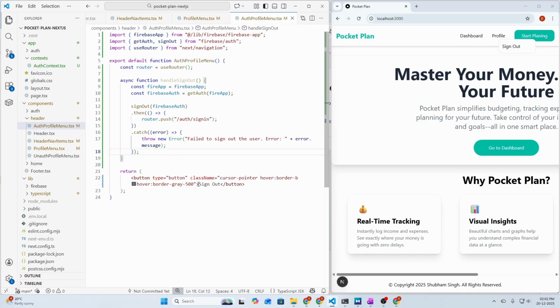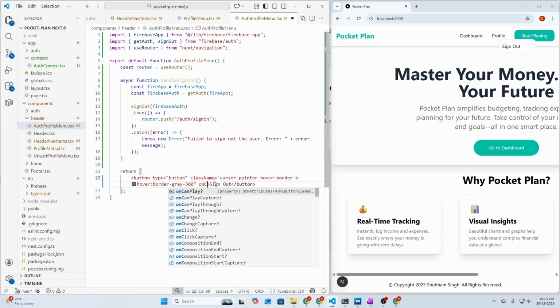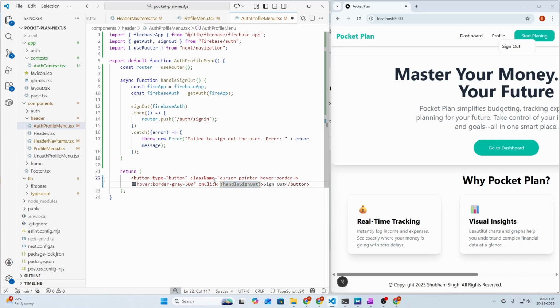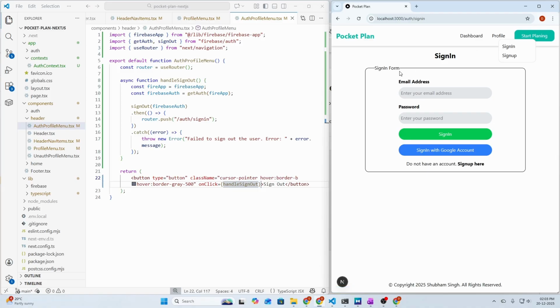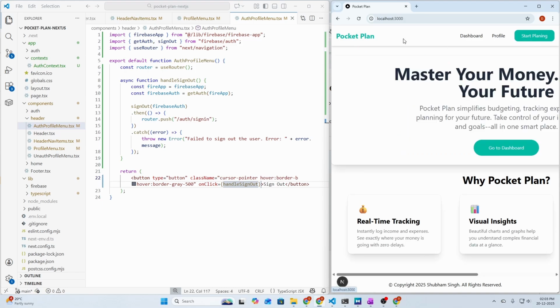So let's save and link the function to the button. So on click we need to say handle sign out. So let's save it and try to log out the user. Let's refresh the page here, and if we click on profile we are seeing sign out here. Then we need to click on sign out and we are redirected to the sign in page. And if we refresh here we should not see the sign out button. Instead we are seeing sign in and sign up. So we are successfully logged out. Let's also confirm it on the home page. So we are seeing sign in and sign up. So our sign out functionality is ready.